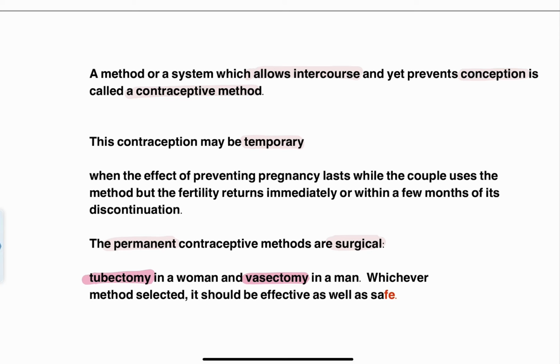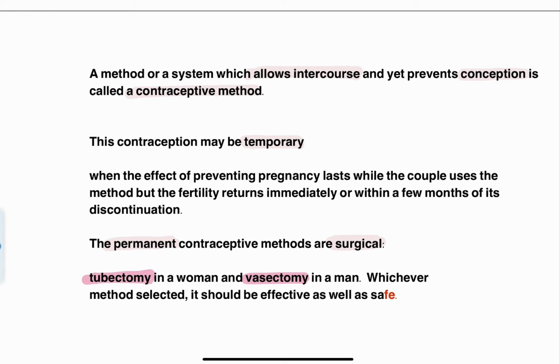Now the second question. Contraception is primarily a temporary method or a permanent method? Contraception can be temporary as well as permanent. When are you going to call a contraceptive method temporary?